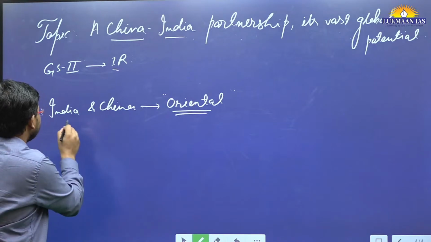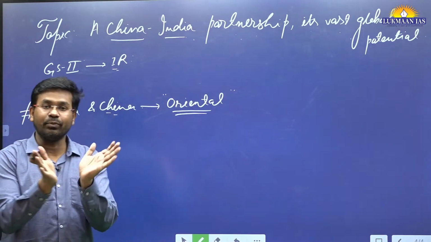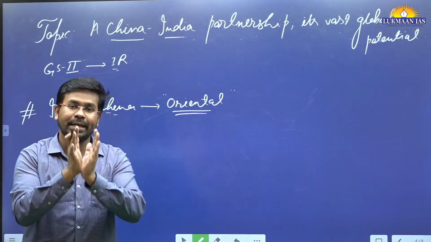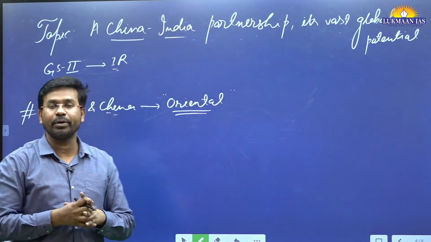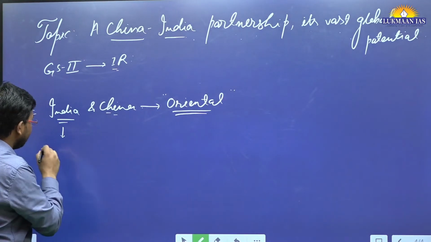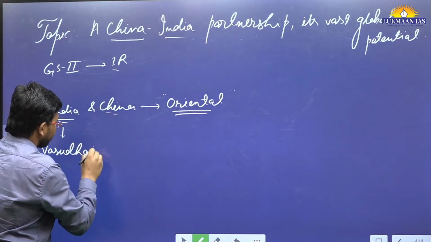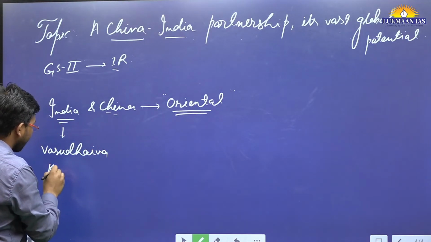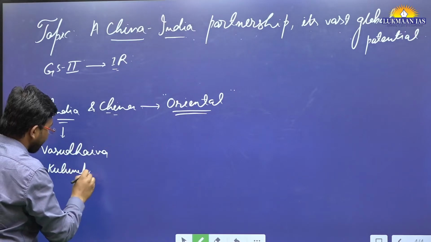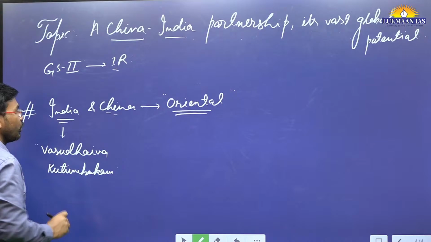If we talk about India, India sees the world as one family, one earth, and a common future. Our philosophy is based on Vasudhaiva Kutumbakam.